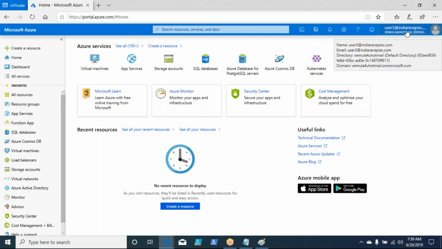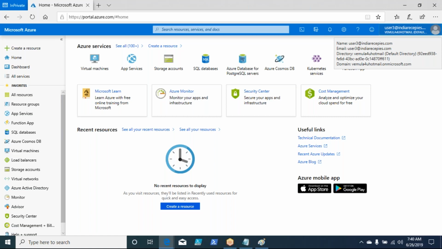But the default domain name you still see here is Vemula for you on Microsoft.com because that is the default domain that we selected there. Okay. So don't worry about that. The user ID that you used is your new user ID with the custom domain name that you want to have, right?